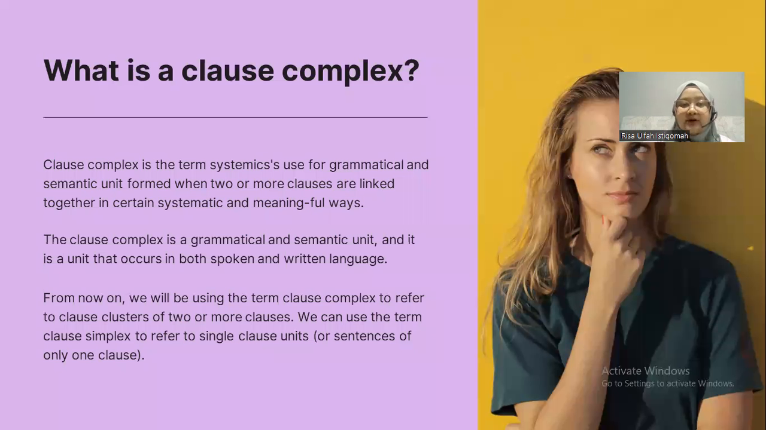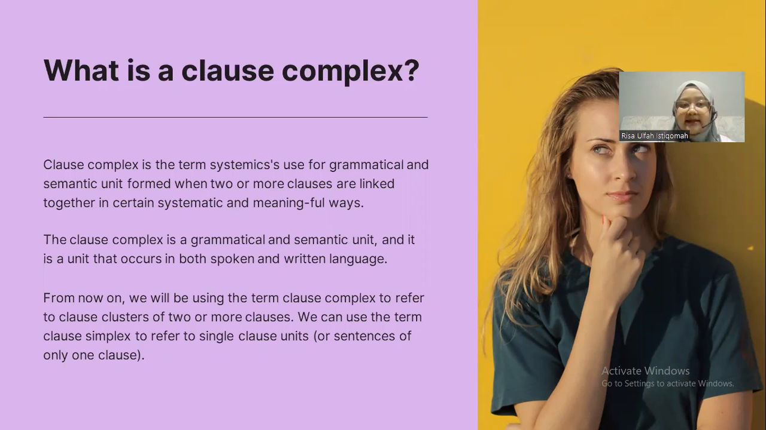Next, what is a clause complex? Clause complex is the term systematics use for the grammatical and semantic unit formed when two or more clauses are linked together in certain systematic and meaningful ways.